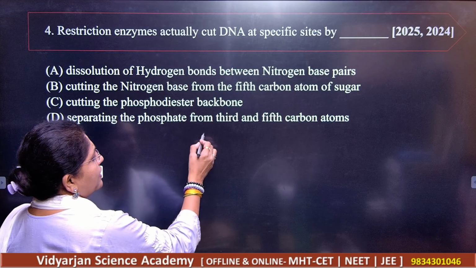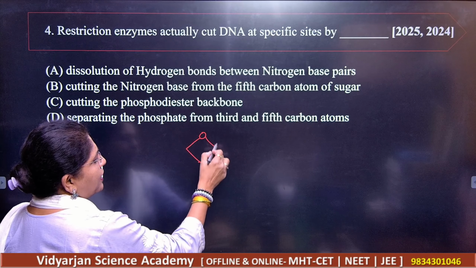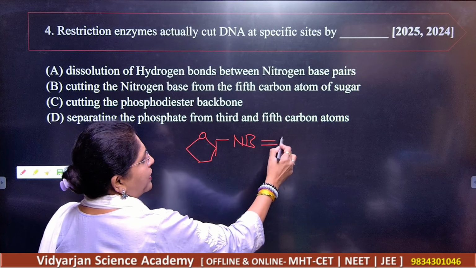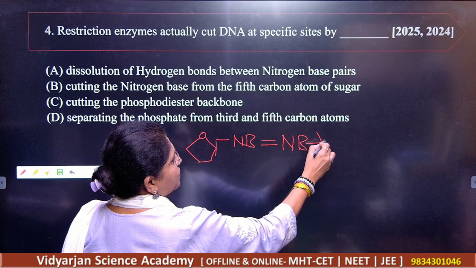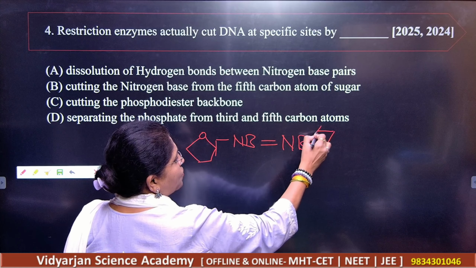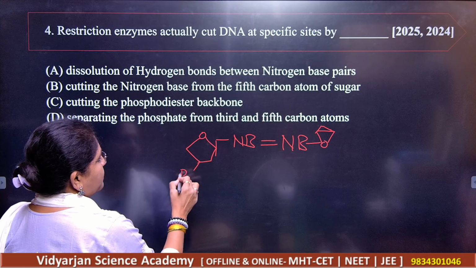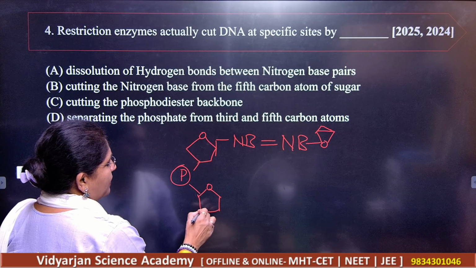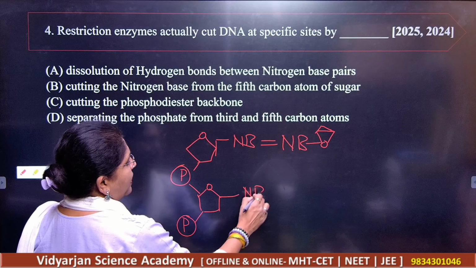DNA has the ribose sugar. Got it? Here will be the nitrogen base. You know this very well, which is going to form the bond with the other one. Okay, so you know how the sugar molecule is going to be there, right? So here will be the phosphate group, here will be another sugar, then here will be the phosphate group, here will be the nitrogen base, right?